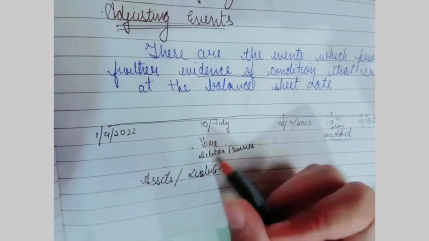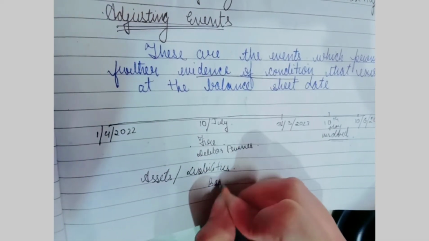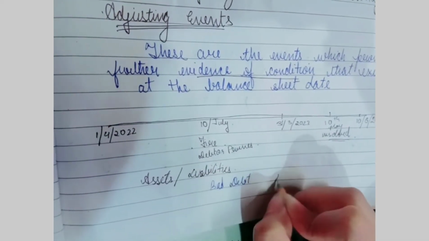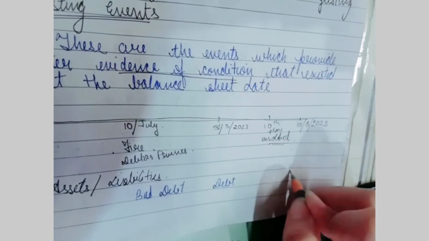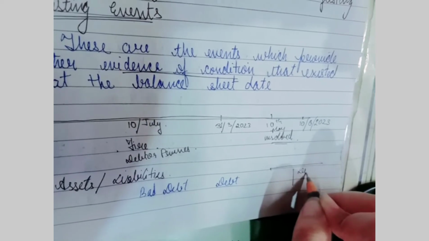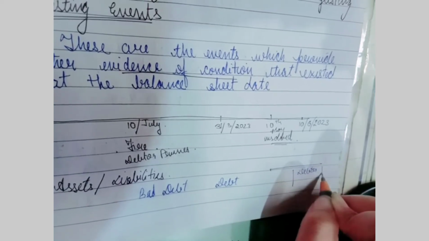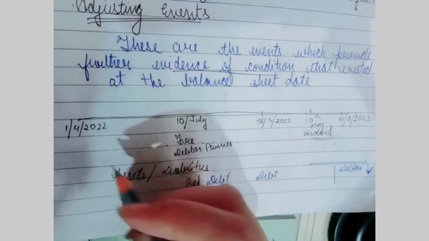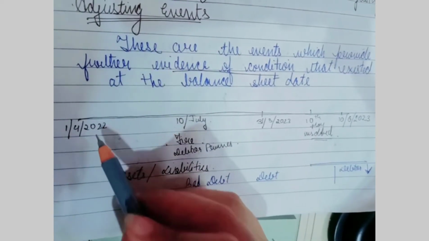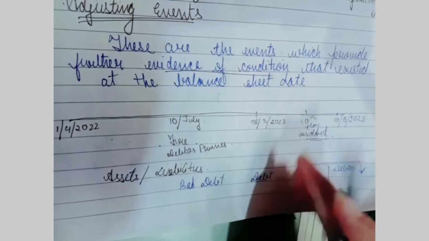Bad debt should be debited in profit and loss, and in the balance sheet the debtor should be reduced, in the financial statements of the year 1 April 2022 to 31st March 2023.